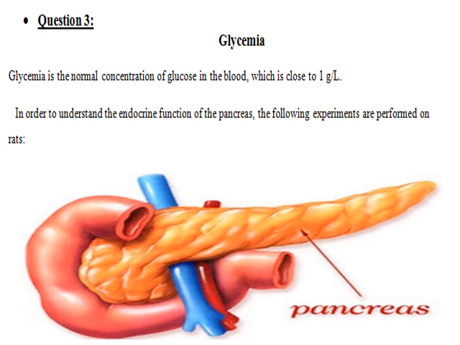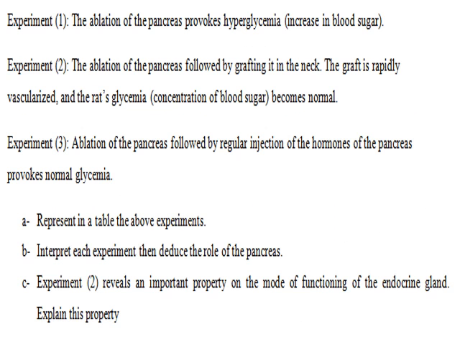Question number 3, glycemia. What is glycemia, and what is the aim of this question? Glycemia is the normal concentration of glucose in blood, which is about 1 gram per liter. In order to understand the endocrine function of the pancreas, the following experiments were performed on rats. In experiment 1, the ablation of the pancreas provokes hyperglycemia, which means an increase in blood sugar. Hyperglycemia means that we have a high level of sugar in blood. Ablation of the pancreas is the removal of the pancreas.